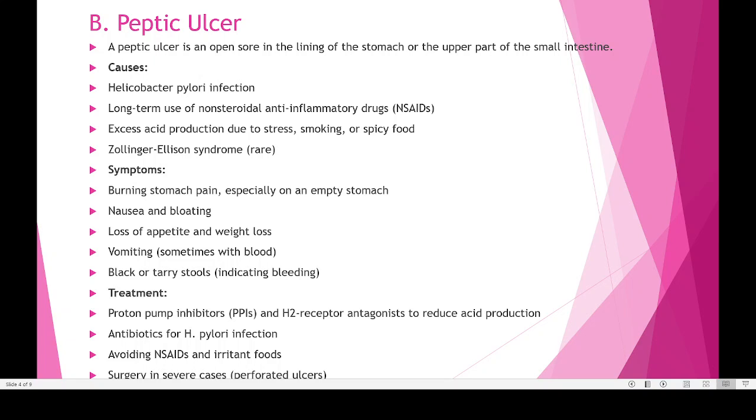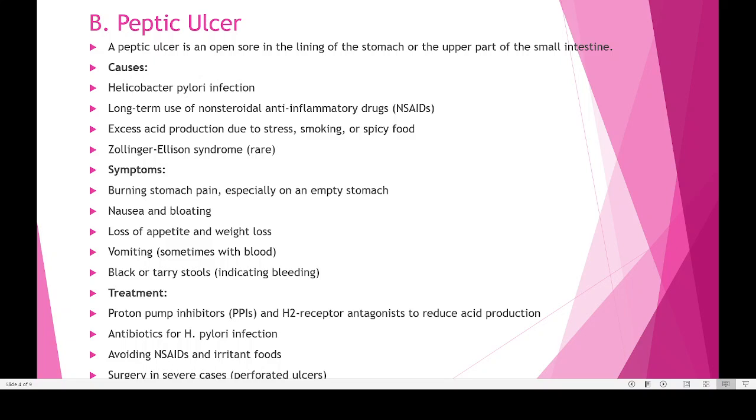There will be weight loss because the nutrients may not be properly absorbed. Vomiting may be there. Sometimes the presence of blood may be seen in the vomiting. Then black or tarry stools. Normally the stool is yellowish in color because of the presence of certain bile pigments. But instead of that yellow, if we are seeing black color, that is a sign that there is blood leaking in our stomach, either in the stomach or in the intestine. So that is known as tarry or black stools. That is also an indication that the person is having some kind of peptic ulcer.